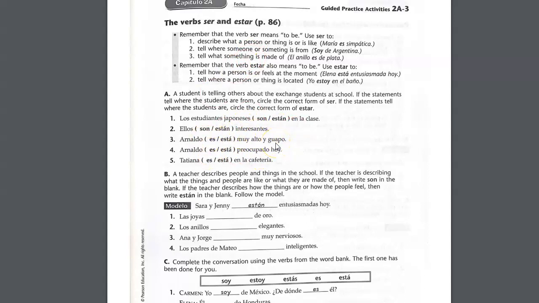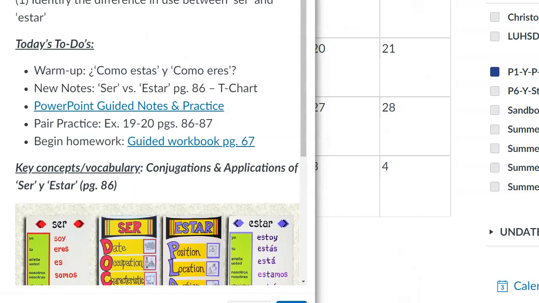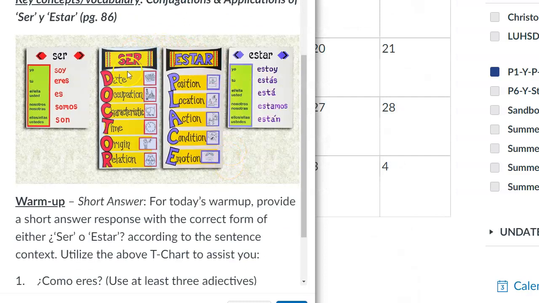So it's very similar to the guided practice we did in the PowerPoint notes there, where you're taking a look at the way that the sentence ends, if it's an example of description, date, occupation, characteristic, time, position, location, or condition of emotion.